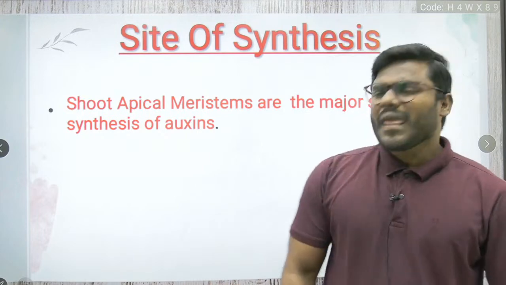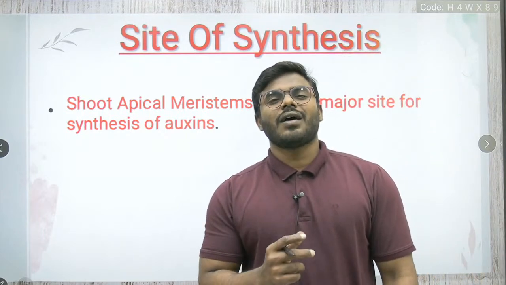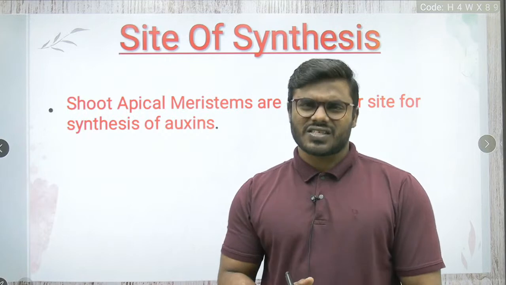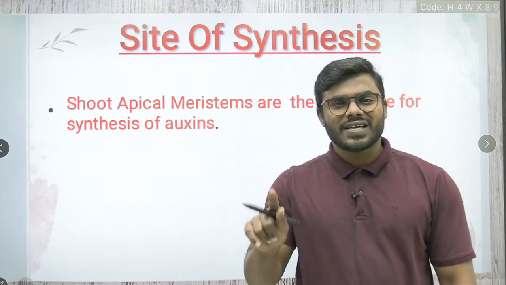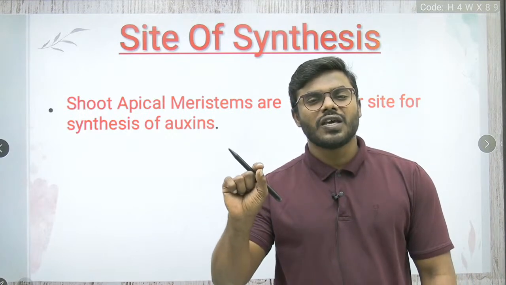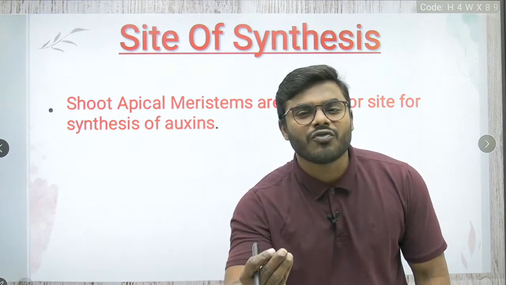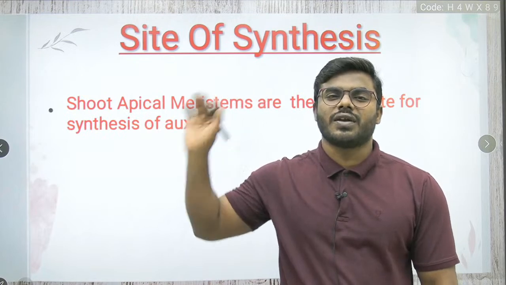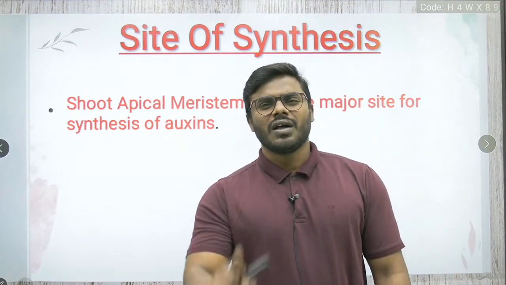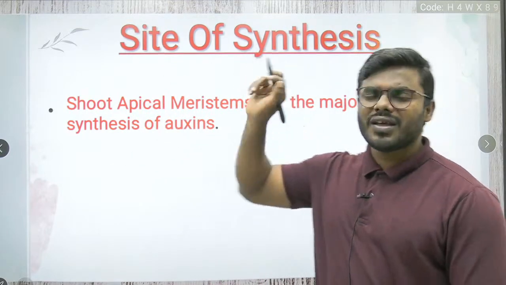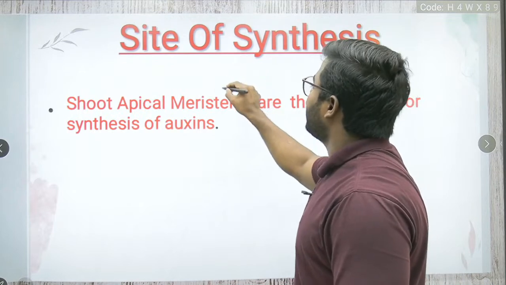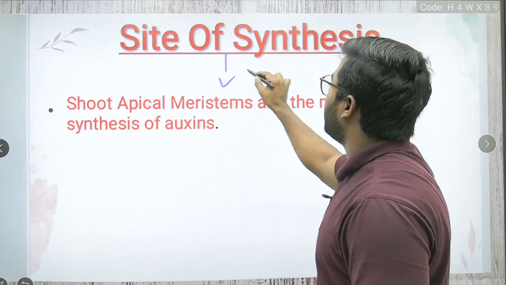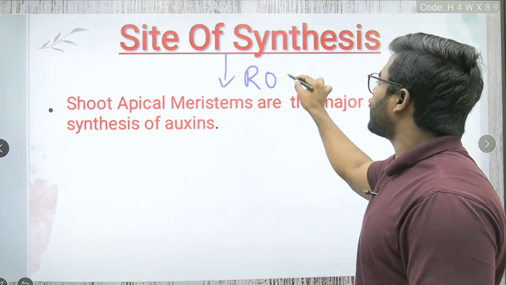Okay, now where does the hormone auxin get biosynthesized? Very important point. As we already studied, the site of production and the site of action of a hormone are entirely different. Friends, everyone remember my words. The moment you hear the name of auxin, one point has to strike your mind: auxin is the rooting hormone.